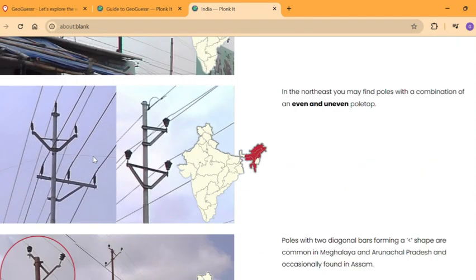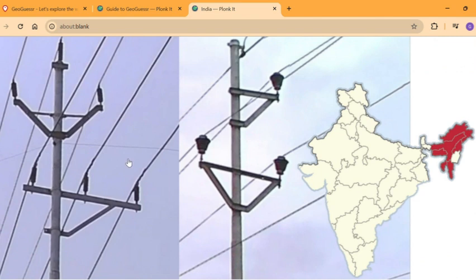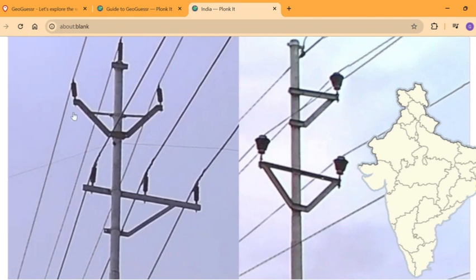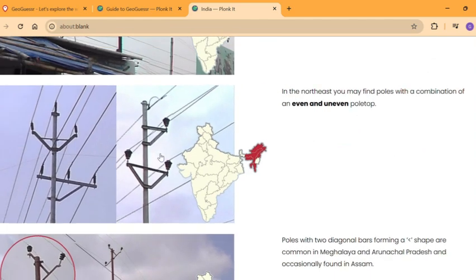So next we have the uneven pole tops with an uneven number of these connecting wire things. So 1, 2 on this side, and 1, 2, 3 on this side. And the same thing here, 1, 2 on this side, 1 on this side. So this is uneven, and it's only found in the northeastern states except Manipur.